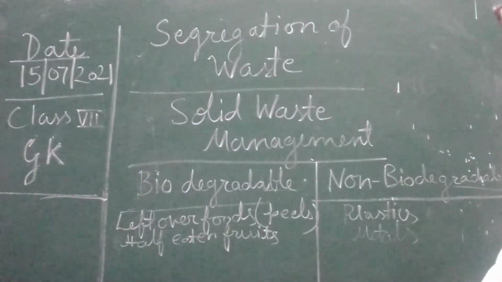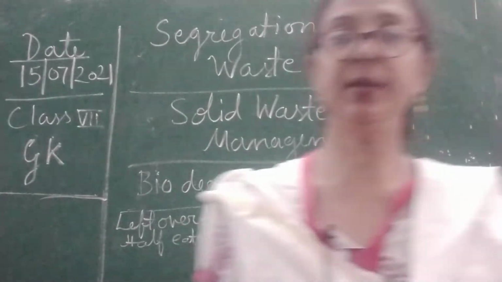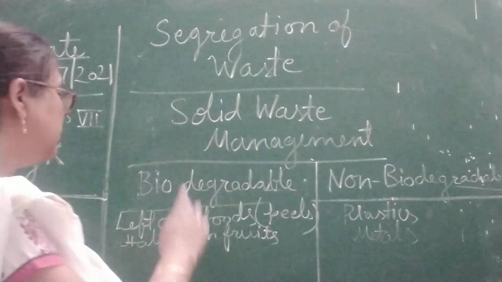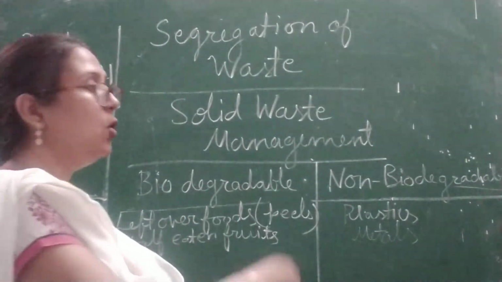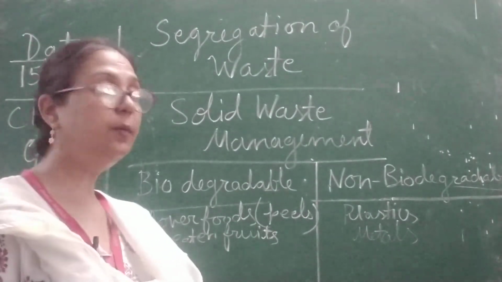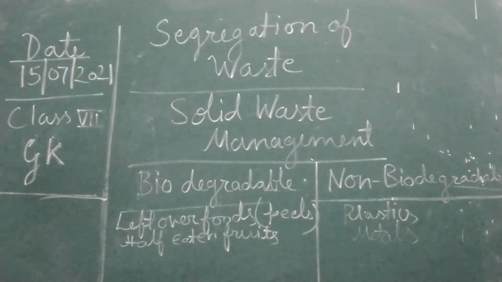So first we have to manage the solid waste material. First we have to segregate which is biodegradable waste and which is non-biodegradable waste. So we segregate first, and then we have to do the next step.